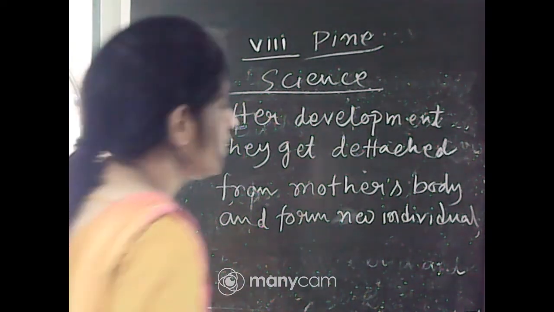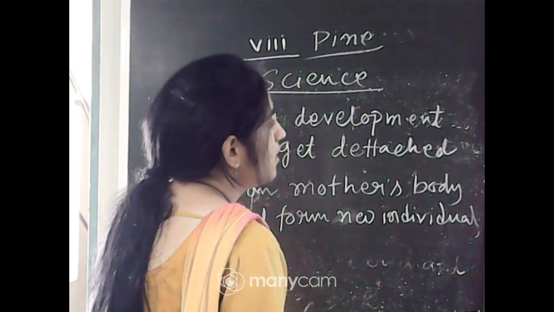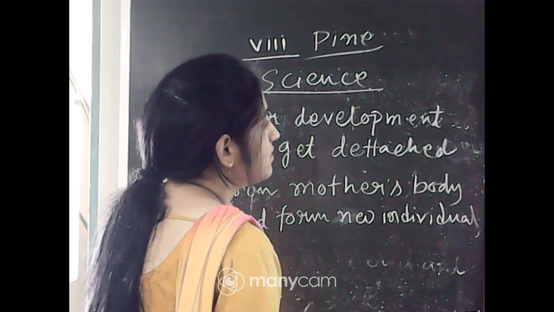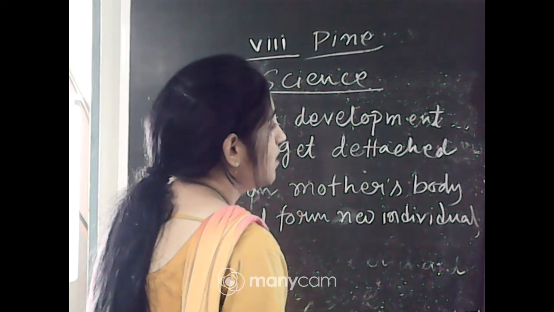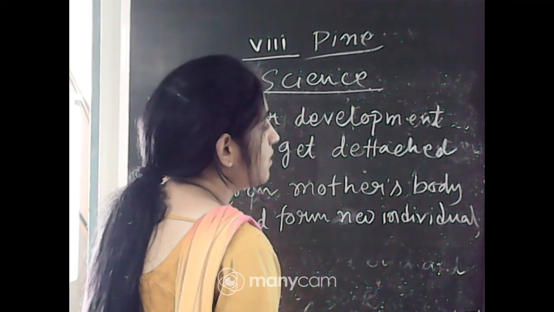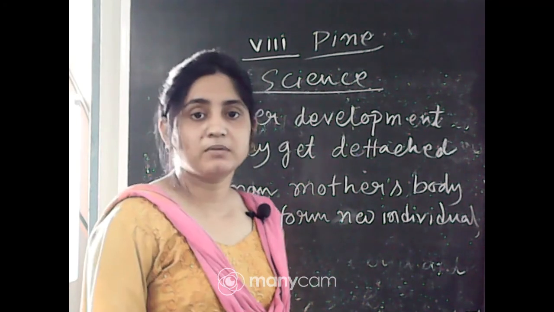You can see in the exercise it is written that muscle cells are branched. Ma'am, it is written that muscle cells are branched, you have written true, but in the chapter it is written that nerve cells are branched. Ma'am, what will be the answer, true or false? Muscle cells are also branched, no problem. Okay.